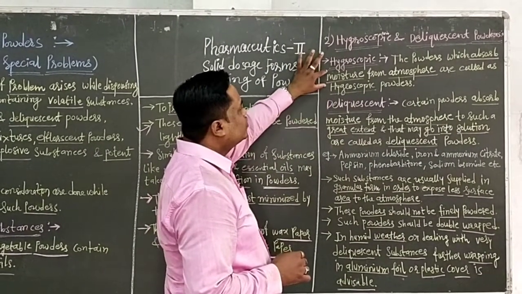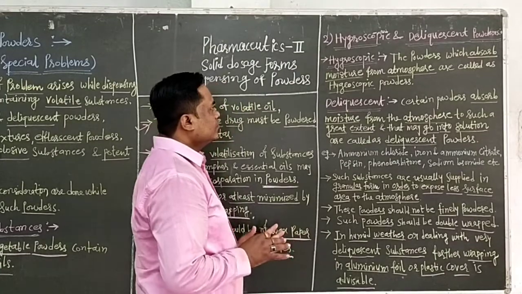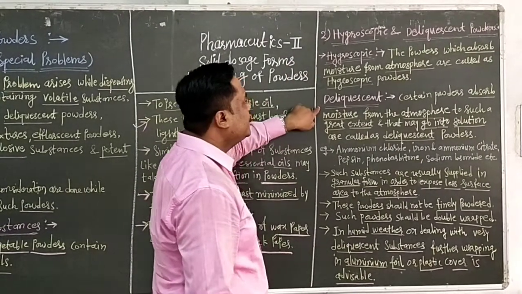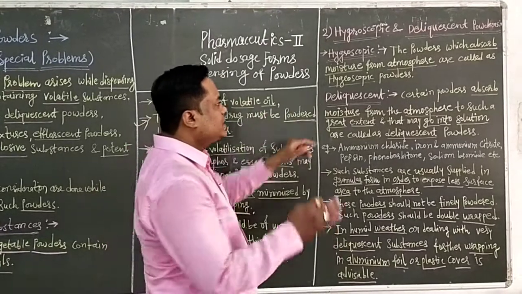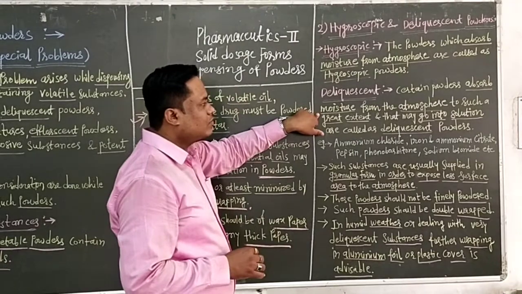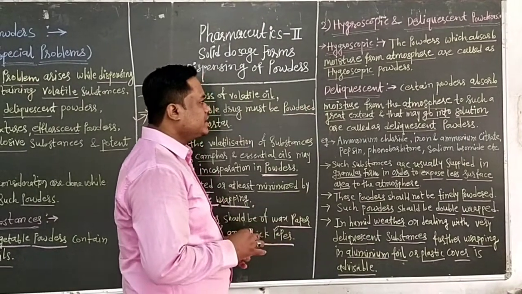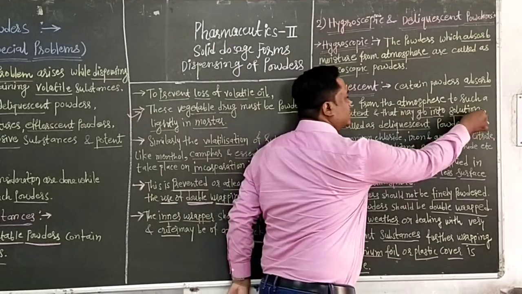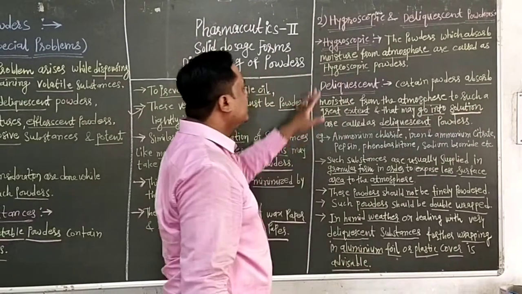Then the powder absorbs moisture and is not free flowing, which is the problem with hygroscopic powders. And the second is deliquescent powder. What are deliquescent powders? Certain powders absorb moisture from the atmosphere to such a great extent that they may go into solution. This is important. This is the difference between hygroscopic and deliquescent.